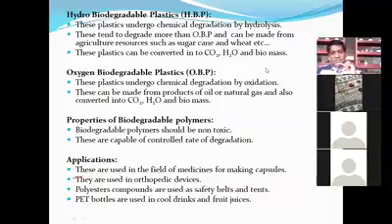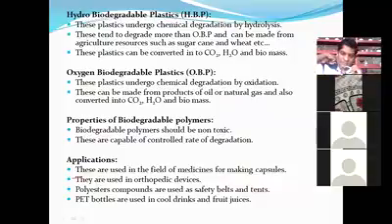Now I'll ask you one question: where are these biodegradable polymers used? These biodegradable polymers are used in the medicinal industry, in orthopedic devices, in safety belts and tents, and in the PET bottling industry. I will tell you again. They are used in the medicinal industry. The question is, how are we using biodegradable polymers in the medicinal industry?